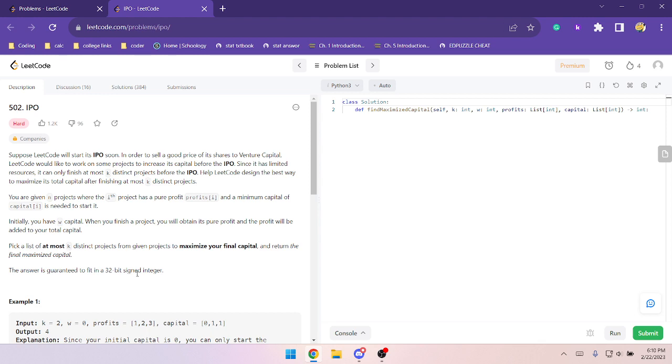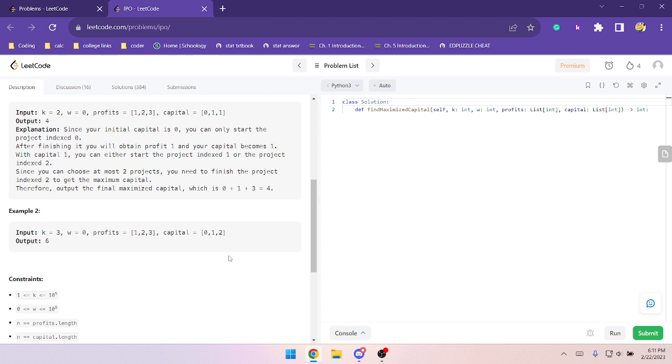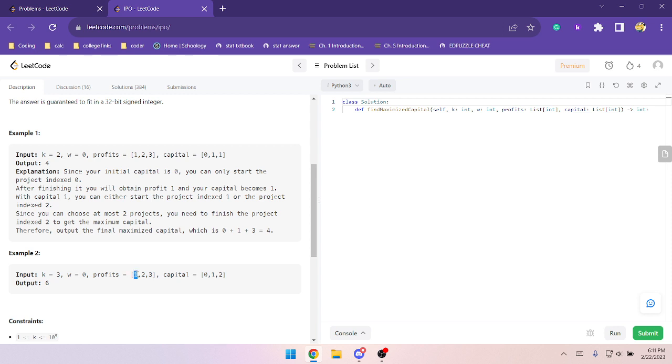Let me read it again. You need a minimum capital to start it, and you're given n projects with a profit and a minimum capital. You start with W capital. When you finish, you obtain the pure profit, which will be added to your total capital. So I'm assuming you start with 0 capital, and since you can start this project for 0 capital, you do that.